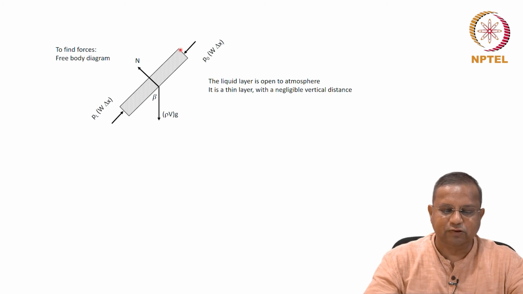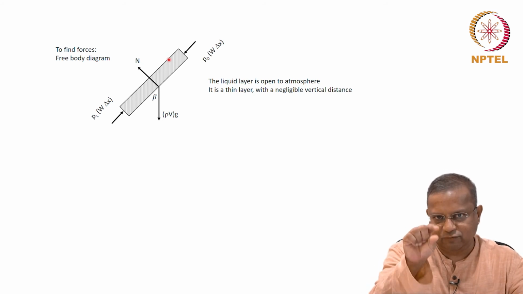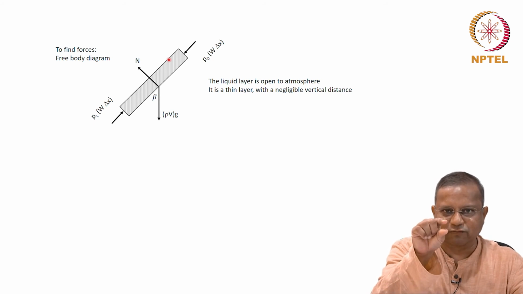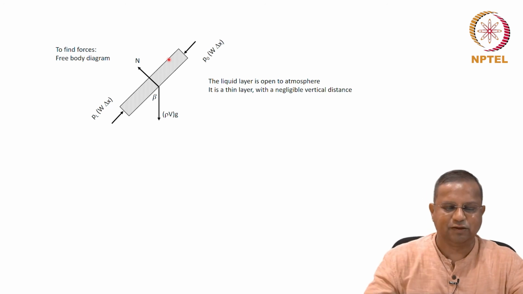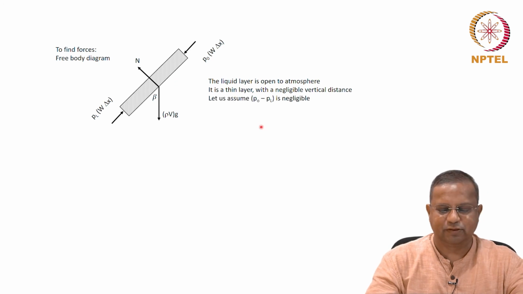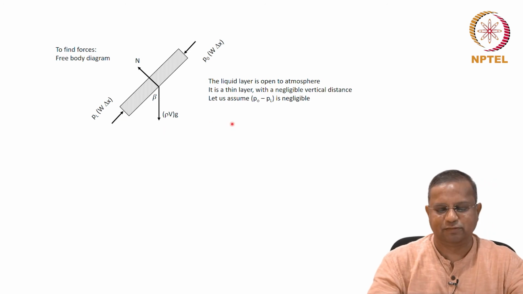Now note, when the liquid is open to the atmosphere, the pressure at the top surface is going to be that of the atmospheric pressure, and the layer is very thin. Therefore, the hydrostatic pressure because of that thickness of fluid can be neglected. That is one of the simplifications that we have, because it is a very thin layer. And therefore, the difference between this pressure and this pressure can be considered negligible, or in other words, P0 can be taken to be the same as PL in this particular case, because the layer of fluid is very thin.